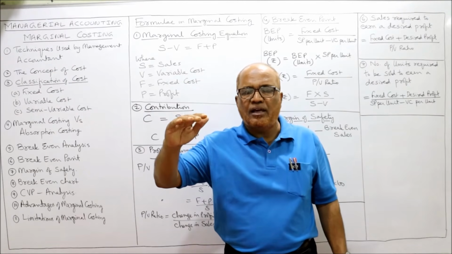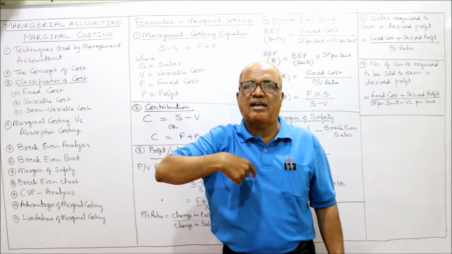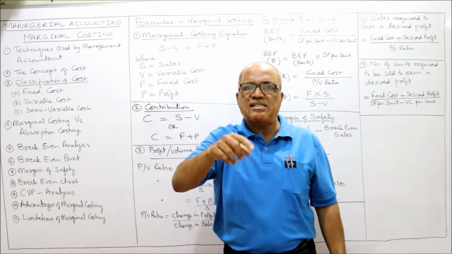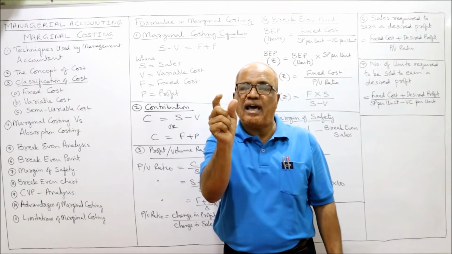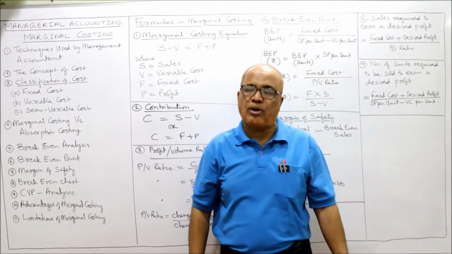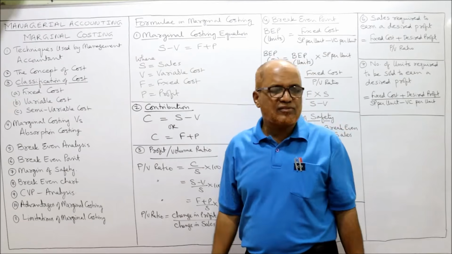When sales are more than 3 lakh, I will get the profit. If the sales are less than 3 lakh, I will incur loss. So that 3 lakh rupees is the break-even point. Next comes margin of safety.